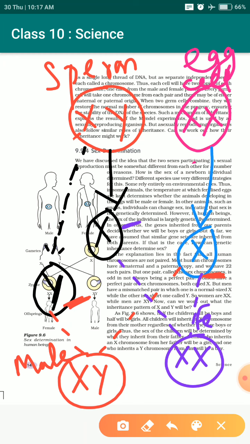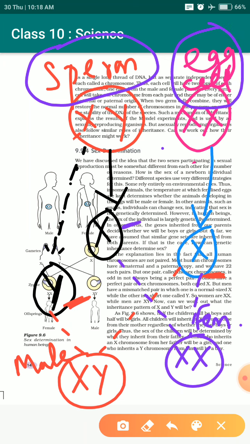It can be a female. Means at a time only, in case of twins you just avoid that concept, but at the time of production, if only one baby is being born, or at a time what happens, sperm is produced in higher amount, but only one egg is produced.